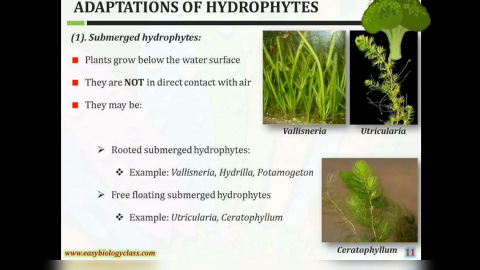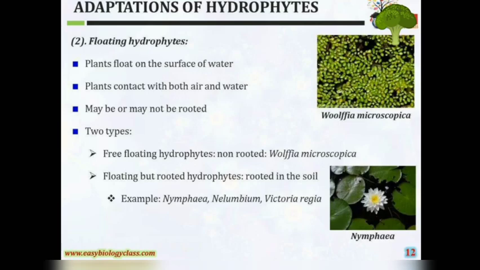Free floating submerged hydrophytes, for example Utricularia, Ceratophyllum. Floating hydrophytes, plants that float on the surface of water. Plants contact both air and water, and may or may not be rooted. Two types: free floating hydrophytes, non-rooted, for example Wolffia microscopica; and floating but rooted hydrophytes, rooted in soil, for example Nymphaea, Nelumbium, Victoria regia. You can see the pictures of these species, Wolffia microscopica and Nymphaea.